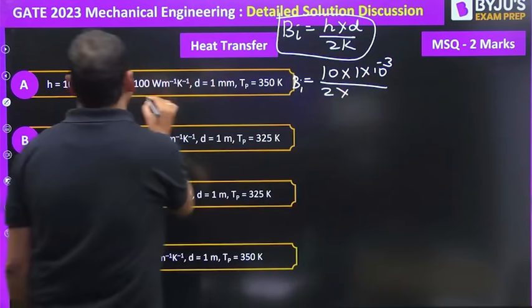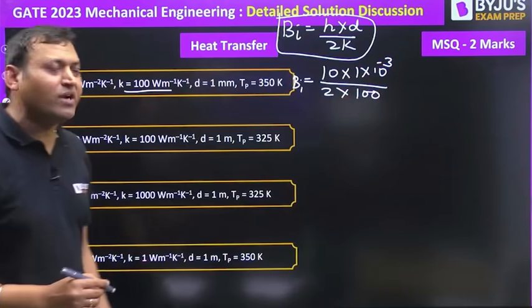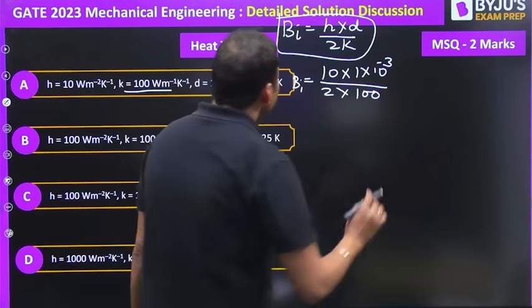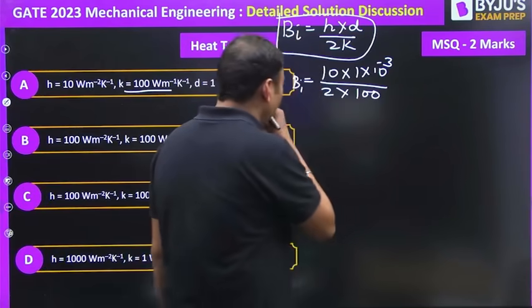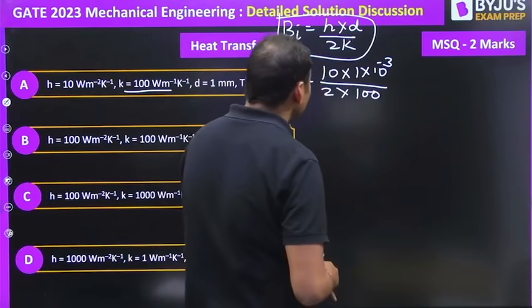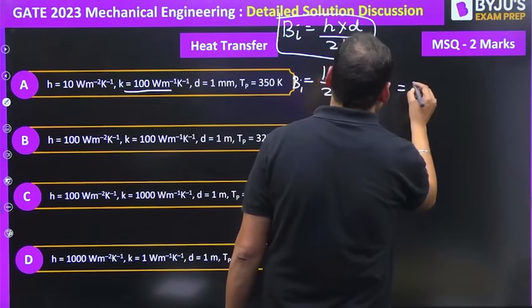What is the thermal conductivity? 100 watt per meter Kelvin. Put all the parameters in their SI units, then you will get the Biot number. If we simplify this, how much is this? 10 by 2, that is 5 into 10 to the power minus 1.